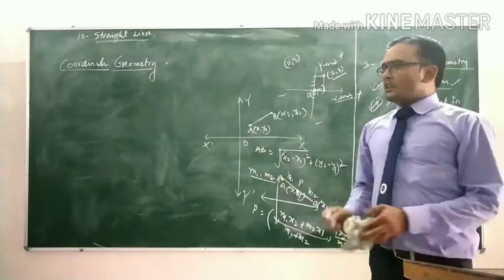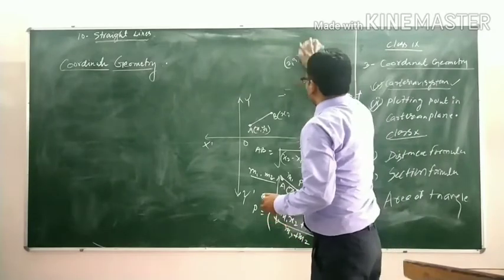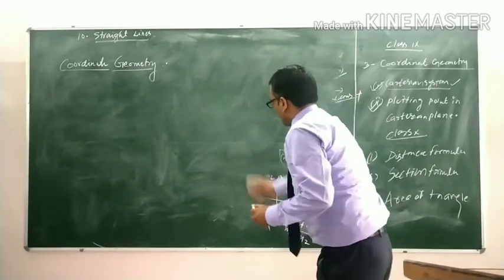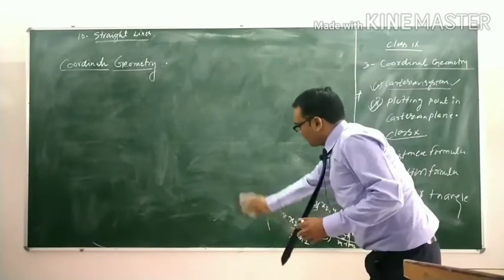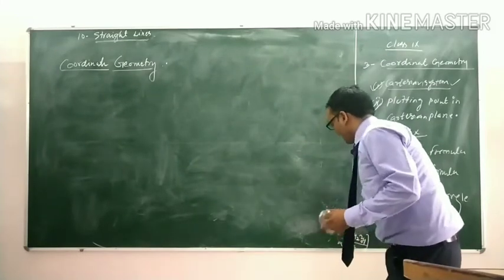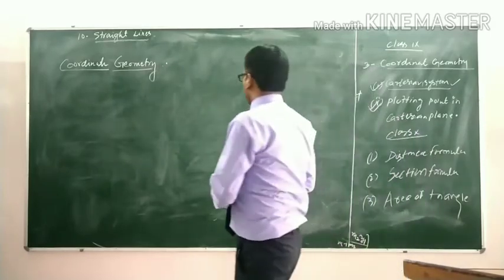You also learned about the area of the triangle in a Cartesian plane. If the coordinates of the vertices of the triangle are given, then we can easily find the area of the triangle.